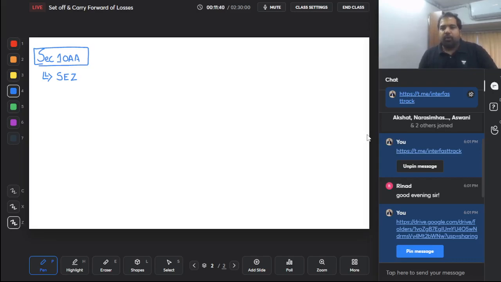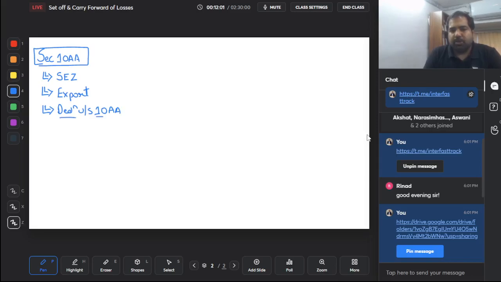So SEZ, if you are basically located in the SEZ, is that the advantage? You just need to go there? No, guys, you need to export from there. And if you export from there, the government gets tears in their eyes and they tell you that, listen, we will give you a deduction under section 10AA. People confuse this to be an exemption because of the section 10, but no, this is a deduction.